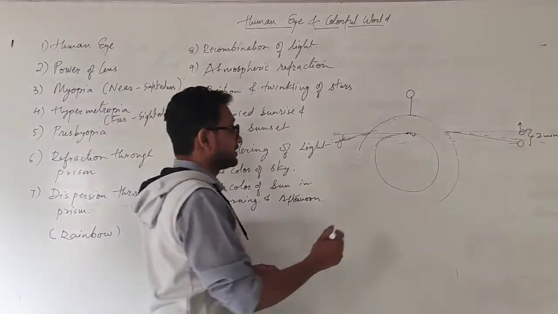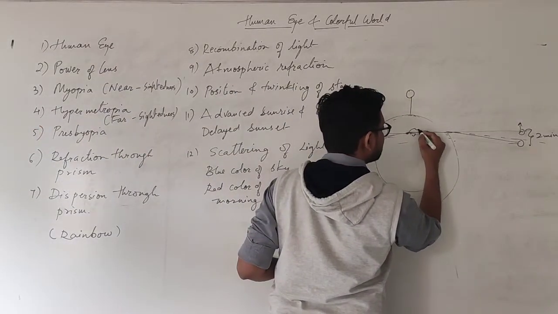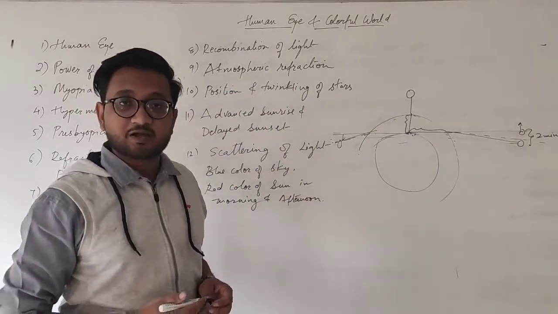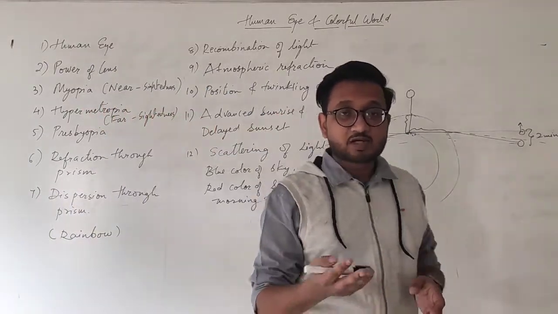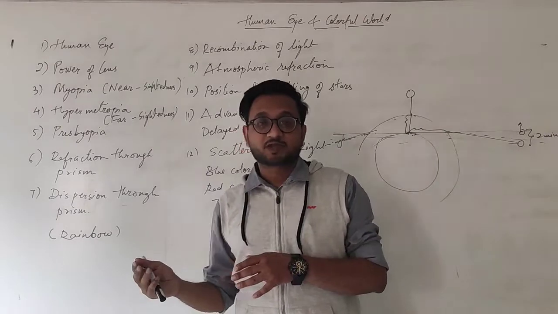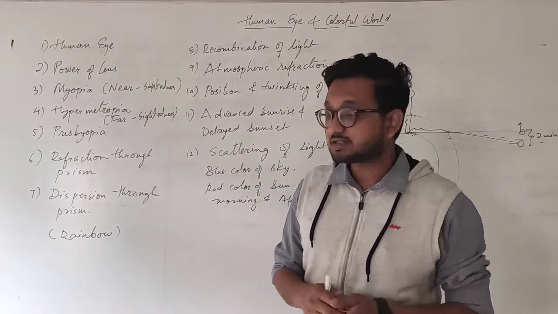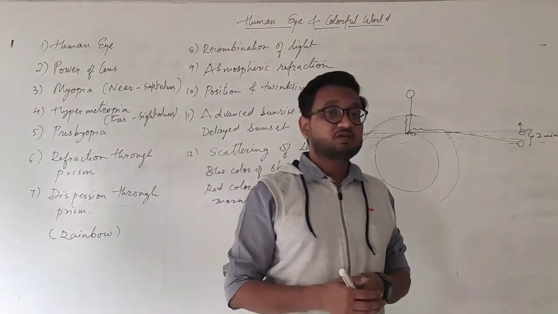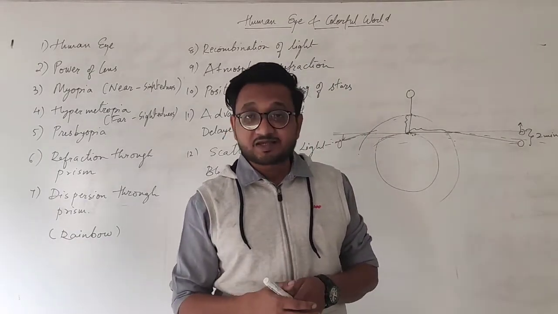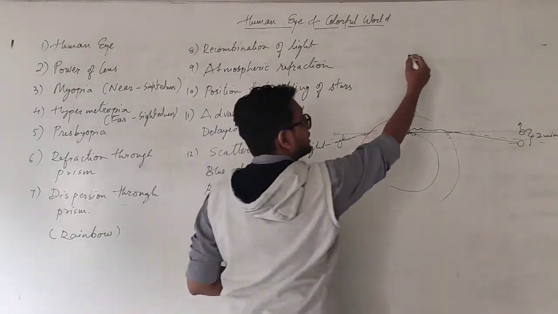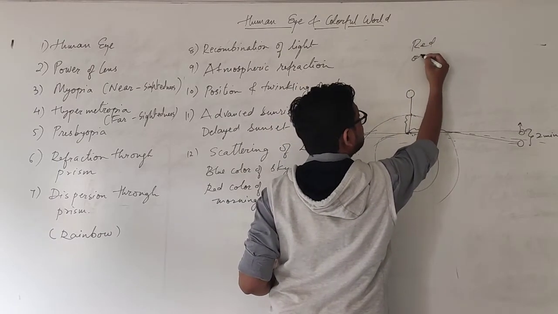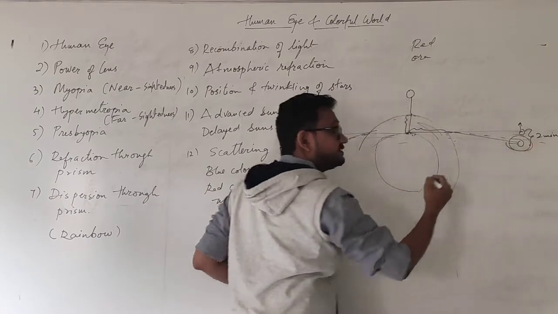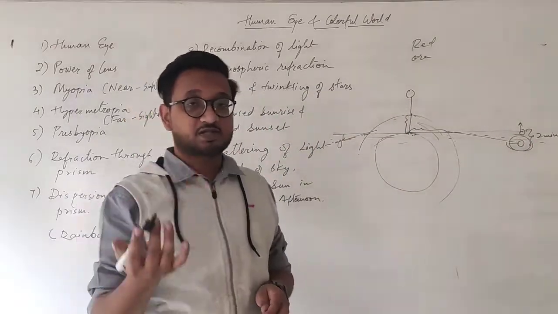As you can see over here, this distance is the maximum compared to noon, and that is why for traveling a much larger distance, the sunlight comes in contact with more and more particles of the atmosphere, and therefore more and more light is scattered. The only light which is unaffected is the higher wavelength colors that we studied before, that is red and orange, and we observe the sun as red and orange.